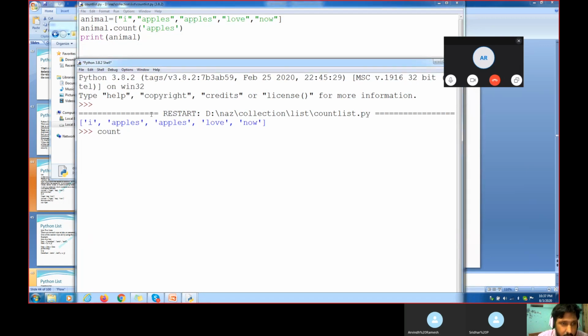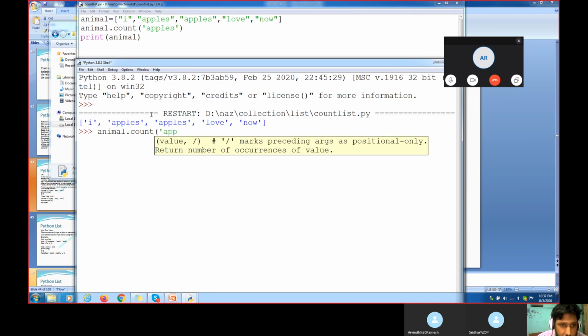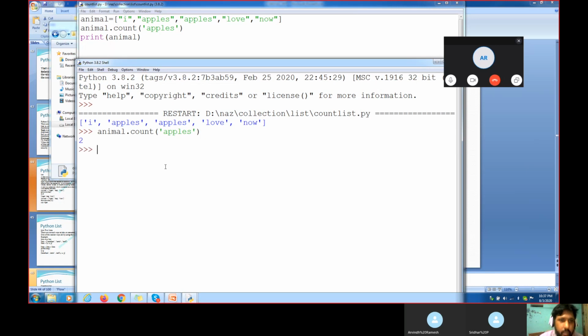Now, when I want to count how many apples, animal.count, count how many apples are there. If I put here apples, how many apples are there here? 1, 2 apples, right? 2 apples are there here, right?